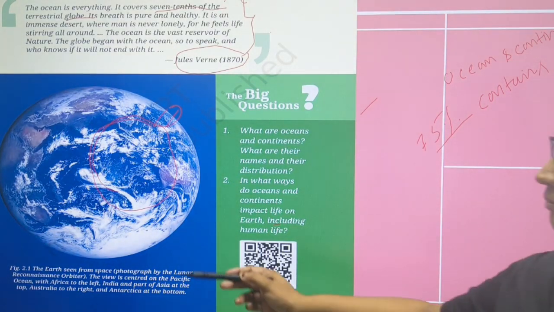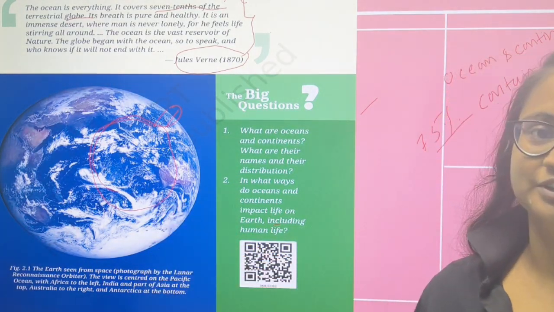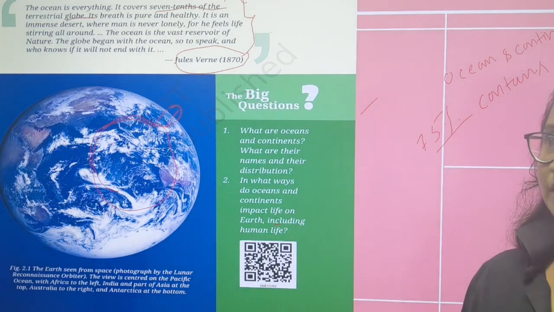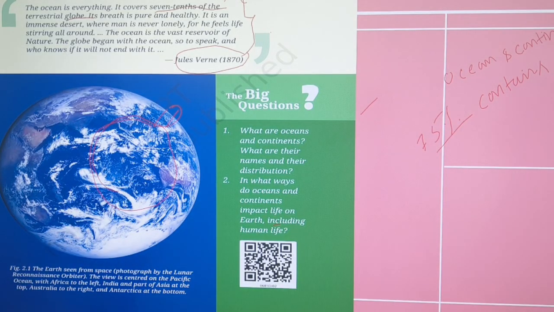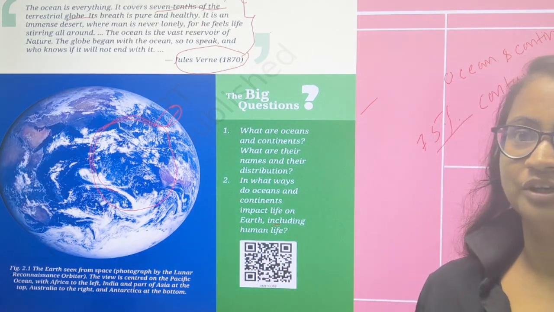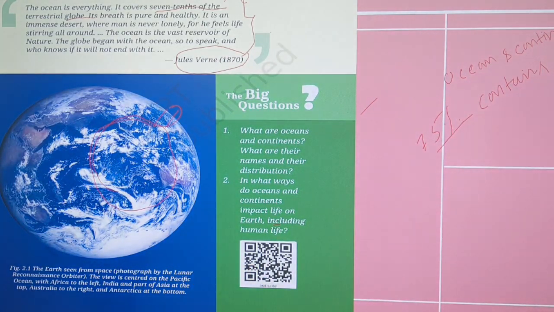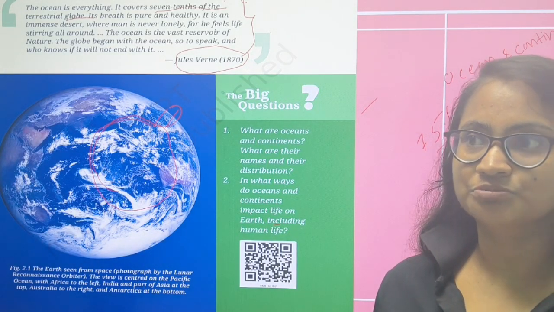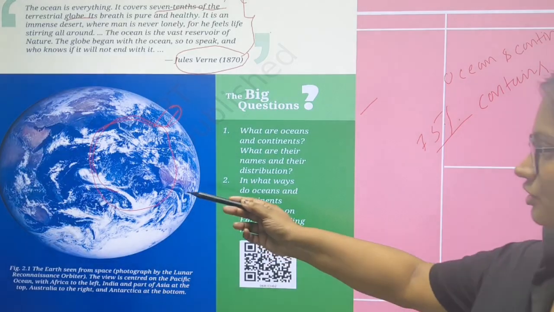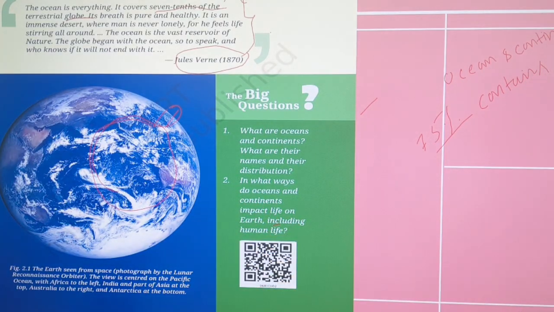And this is the picture of our Earth. This is basically called the blue planet. Why is it called the blue planet? Because 75% of our Earth contains water. That's why we call Earth the blue planet. This picture is taken from the Lunar Reconnaissance Orbiter, which was launched by NASA. So that is the first picture.